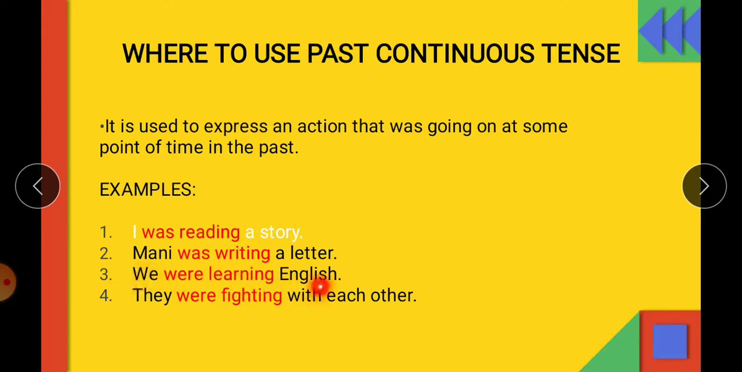We were learning English. That means we are not learning English today. Maybe yesterday we were learning English. तो हम कल English पढ़ रहे थे. It happened in the past. They were fighting with each other. So words like was reading, was writing, were learning, were fighting, they all indicate past continuous tense. So past continuous tense is used to express any action that was going on in the past.